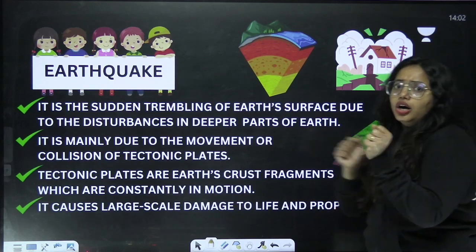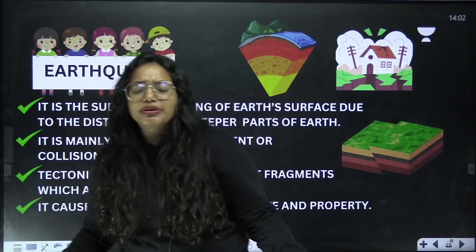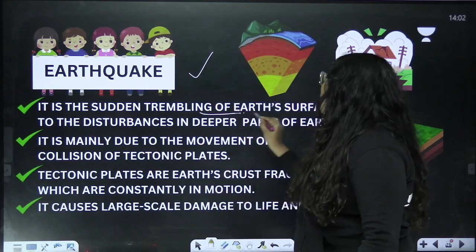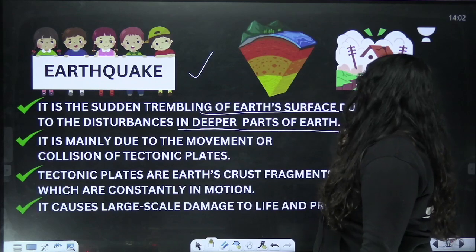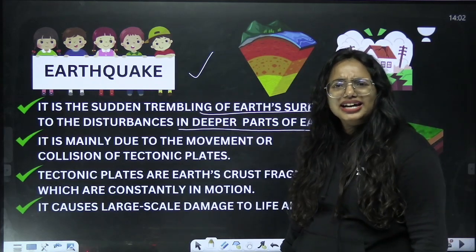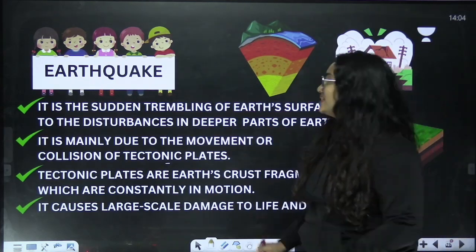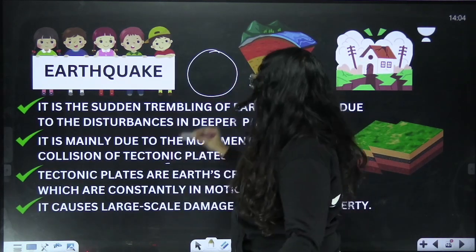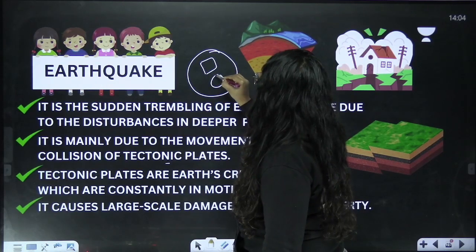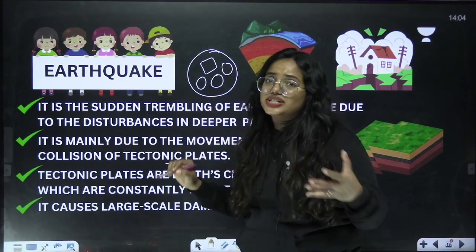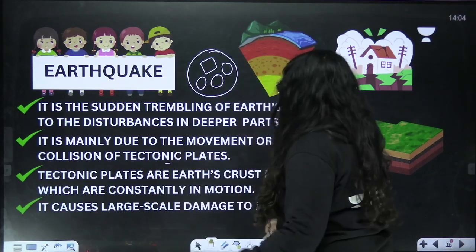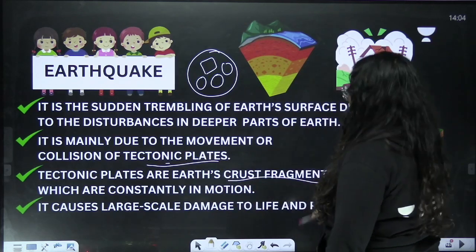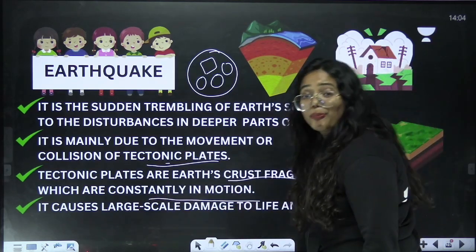And look at this. It's all about earthquake. This is also a natural calamity, or you can say it's a natural disaster, right? An earthquake is nothing but a sudden trembling of Earth's surface due to disturbance in deeper parts of Earth. What is meant by that? For that, we need to consider Earth's surface. So let this be our Earth. Earth has a surface, and these surfaces are constantly moving, and these are known as tectonic plates. Tectonic plates are earth crust fragments which are constantly in motion.